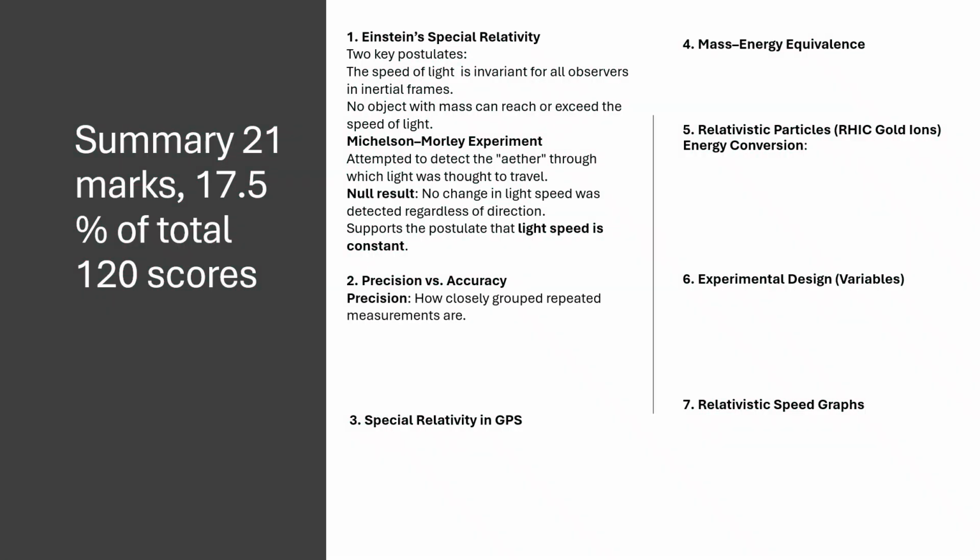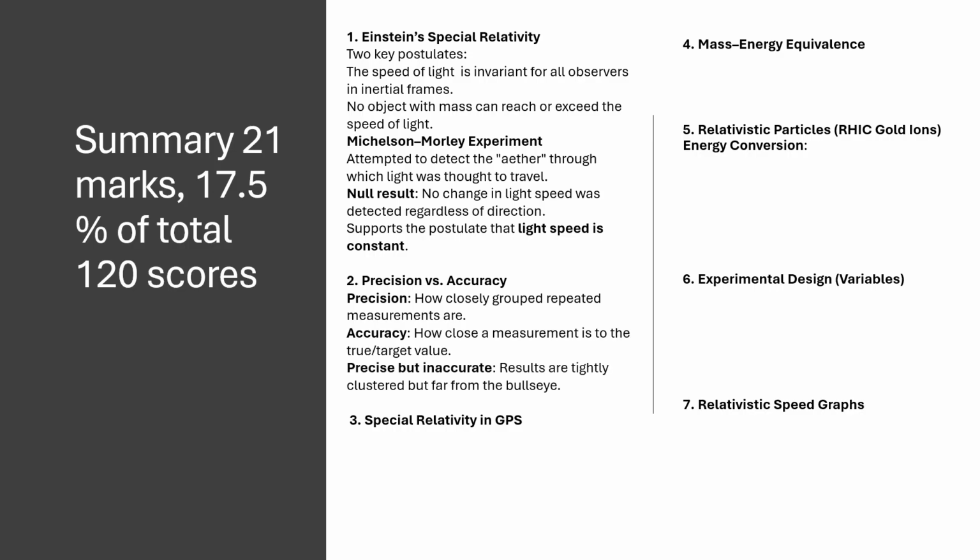2. Precision versus accuracy. Precision: how closely grouped repeated measurements are. Accuracy: how close a measurement is to the true target value. Precise but inaccurate: results are tightly clustered but far from the bullseye.